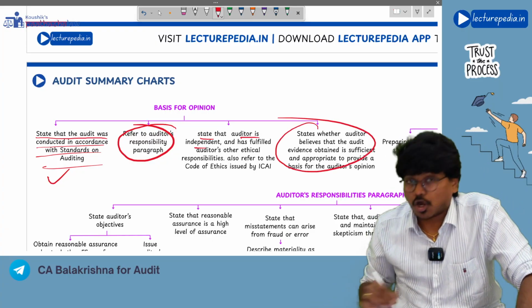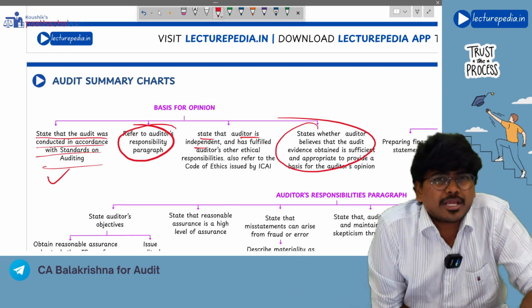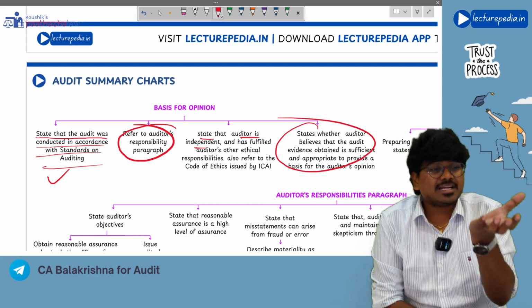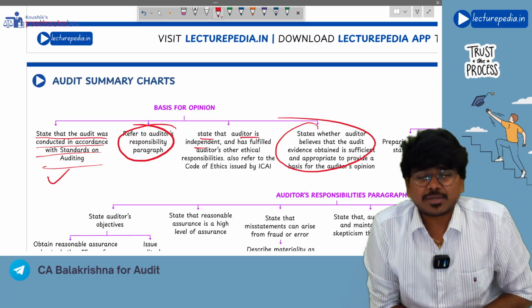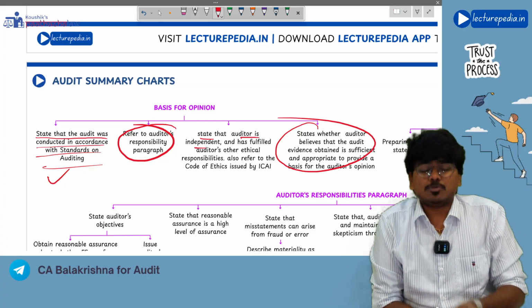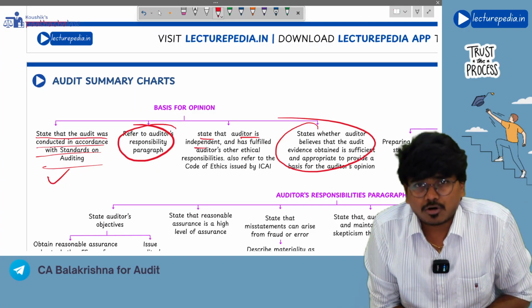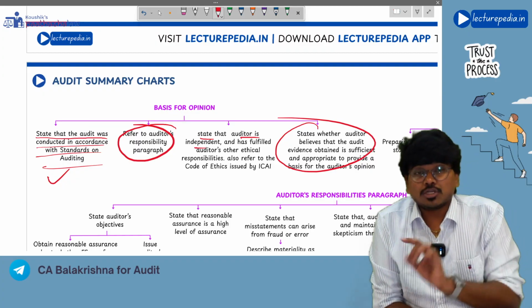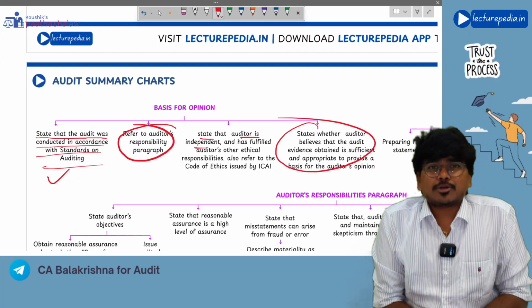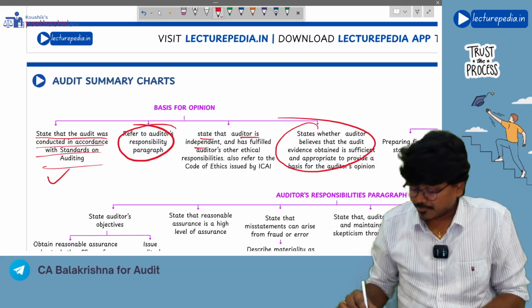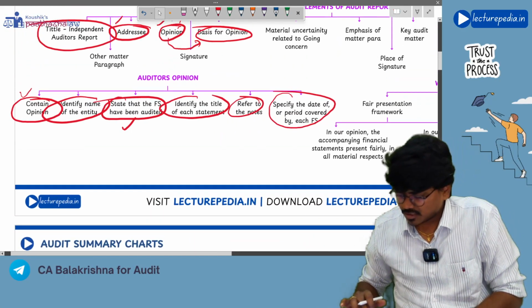Next, state whether the auditor has obtained sufficient appropriate audit evidence or not. Audit evidence is also one of the bases for your opinion, correct or not? Your opinion you will give based on the audit evidence only, right? So you will also say whether sufficient appropriate audit evidence has been obtained or not. That is the basis for opinion paragraph.